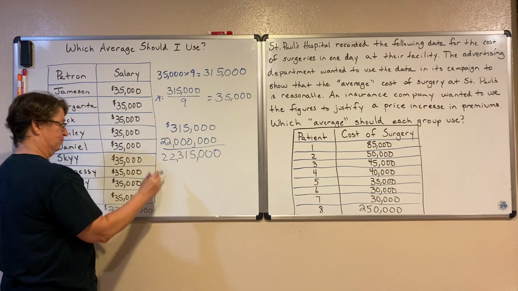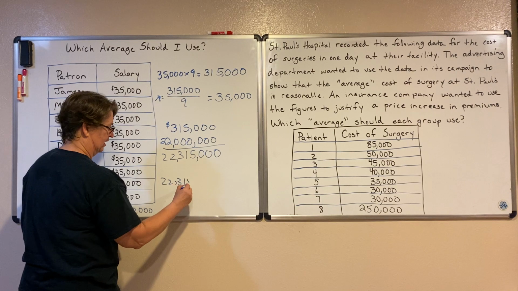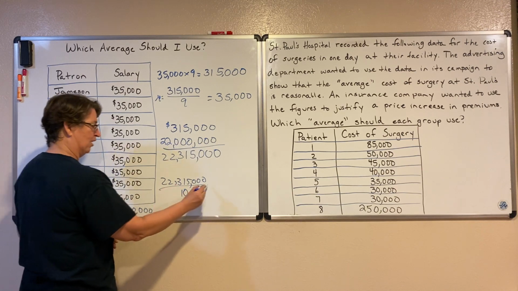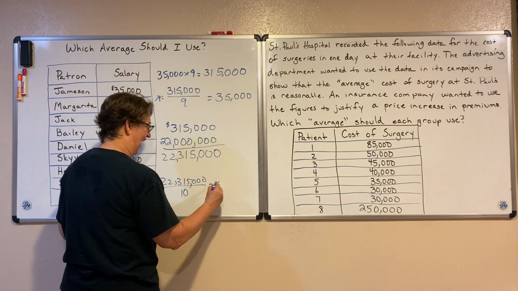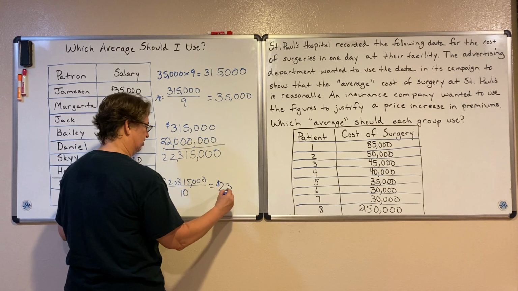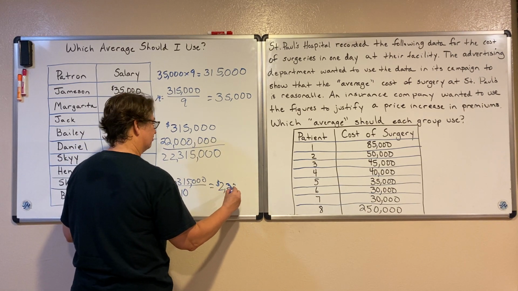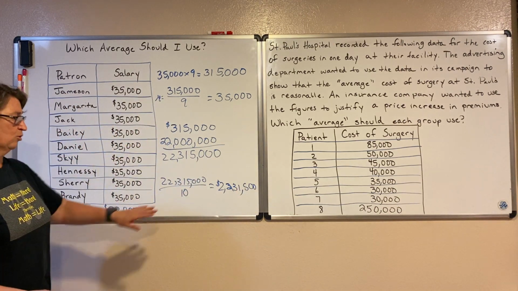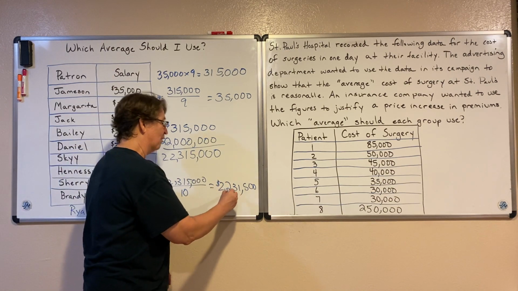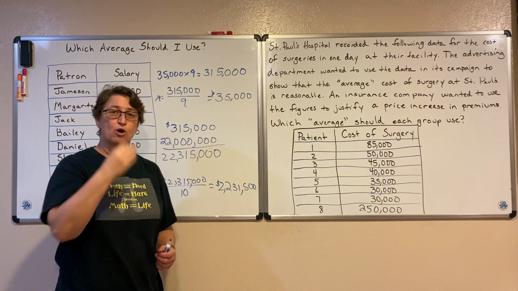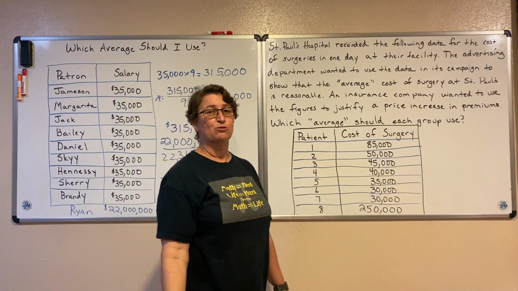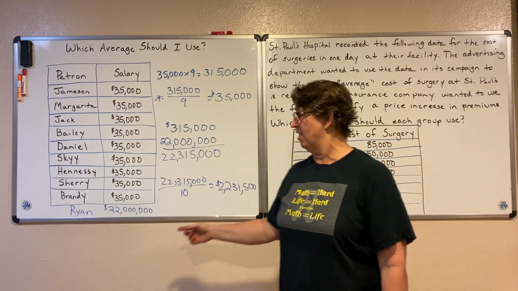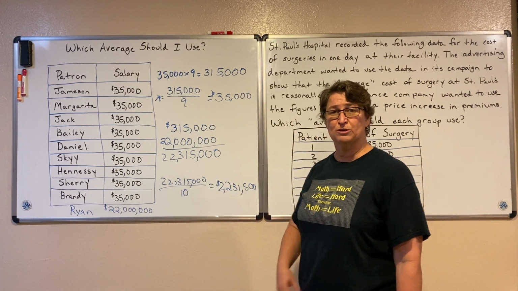Divide that by the 10 people in my bar, and oh my goodness, now all of a sudden, the average salary of someone who visits my bar is $2,231,500. Woo! Before, I was serving peanuts that they could just throw the shells on the ground. I was serving cheap beer.